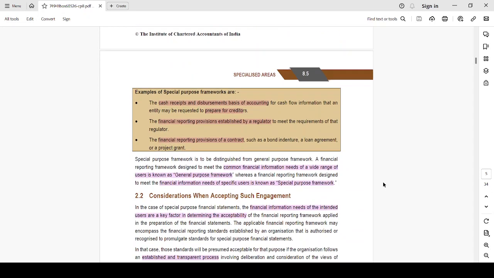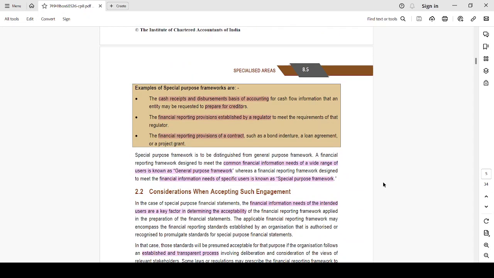Examples of special purpose framework. One, you are using a cash system of accounting and preparing a financial statement as per the requirement of the creditor. They're checking your cash receipts and cash disbursements. Then the financial reporting framework which has been established by the regulator. For example, the IT gives a specified format of P&L, right? So that could be an example. I'm not saying that is an example, but it could be an example. Then the financial reporting provisions of a contract such as bond, indenture, loan agreement, or a project grant.